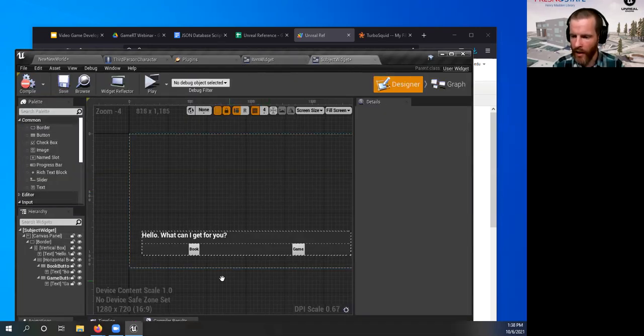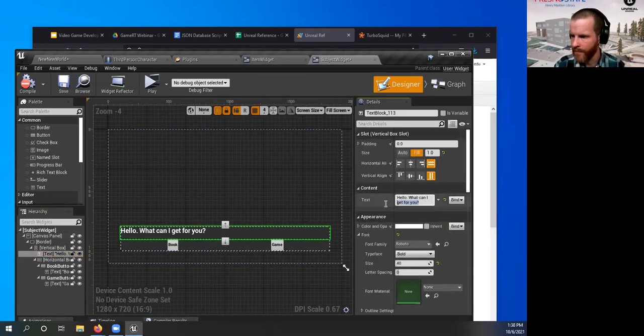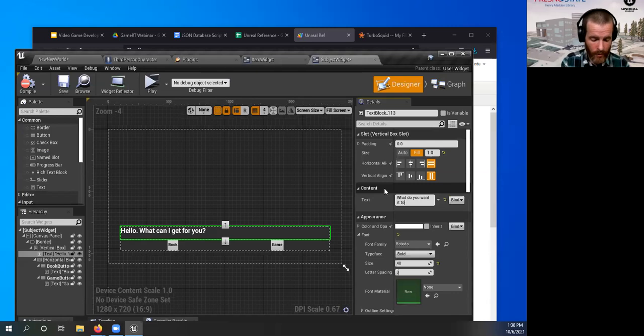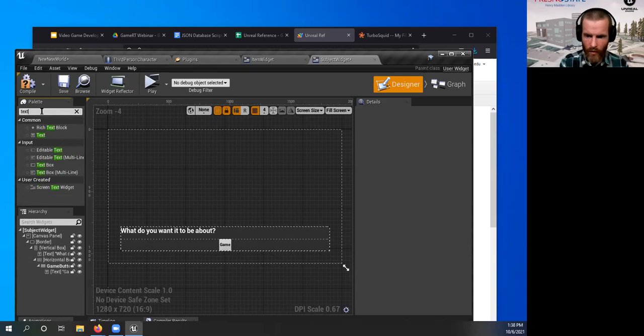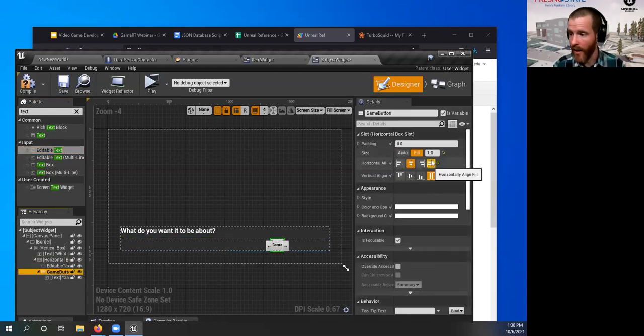Now in here, we have a couple of things that we want to change because we don't want it to look the same. First off, our text. We already know what type of thing we can get. So what do you want it to be about? We want the subject, right? So let's go ahead and remove this button. We don't need that button anymore. Instead, we want a way for our patron to put in some new information, right? An editable text field. So that means they can put in the information themselves.